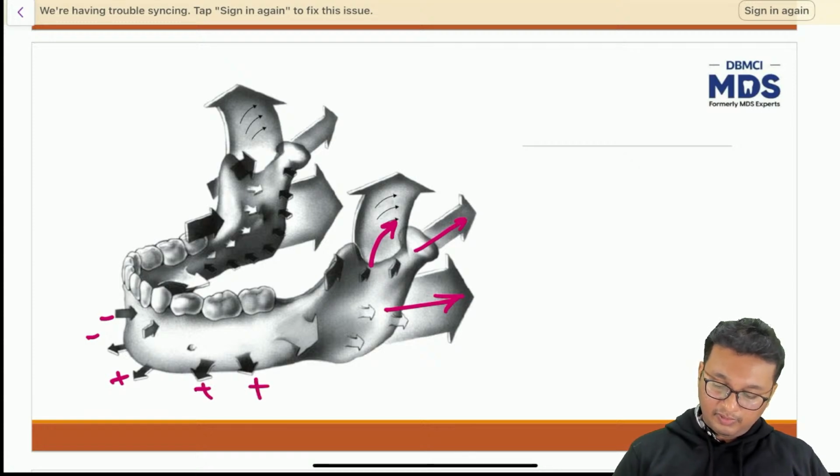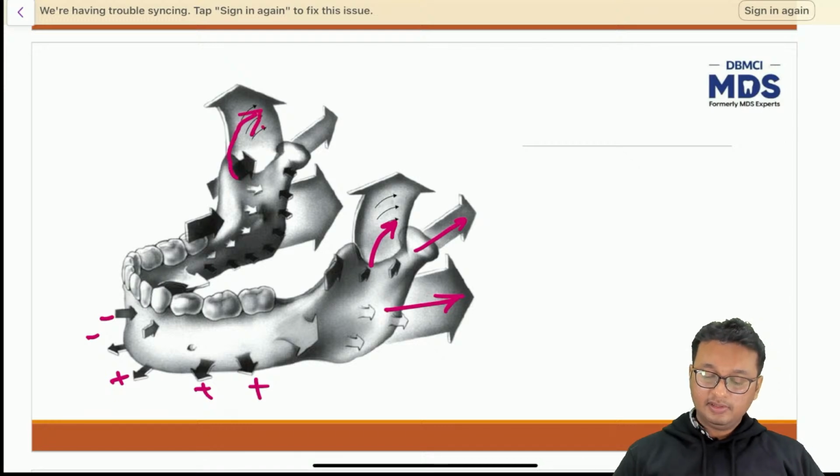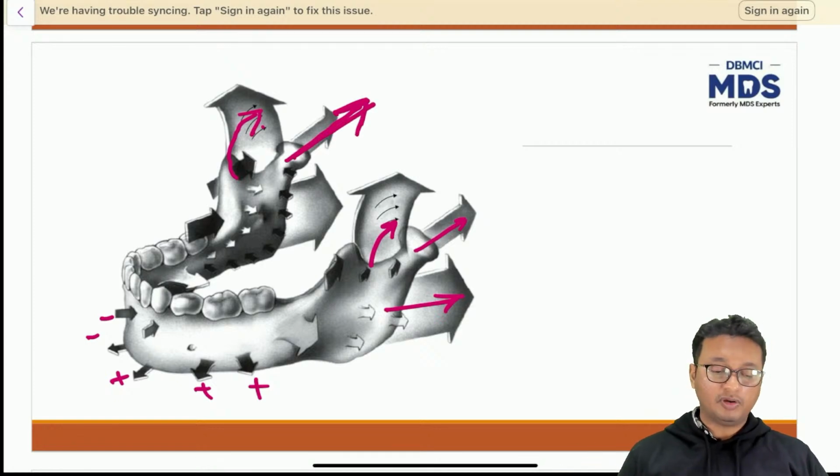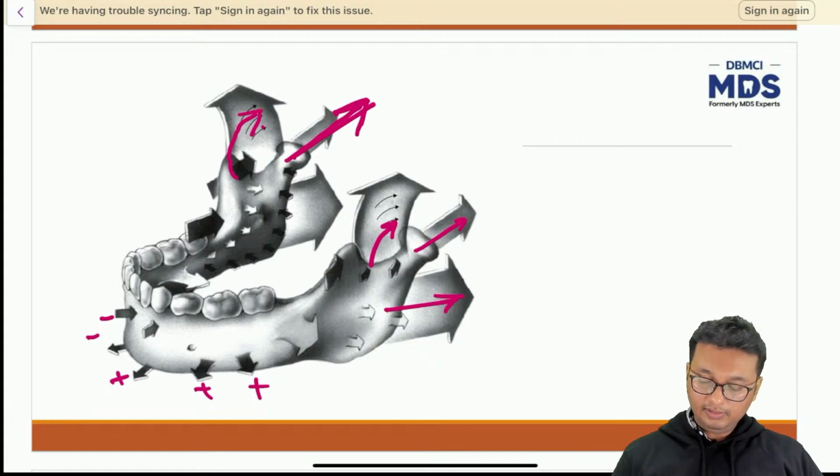Then we have bone deposition at the coronoid process as well, and for the condyle also in a superior and posterior direction in order to keep contact with the cranial base at the temporomandibular joint.